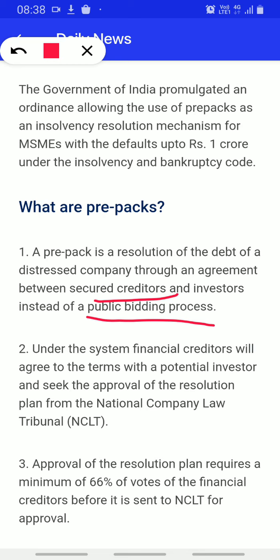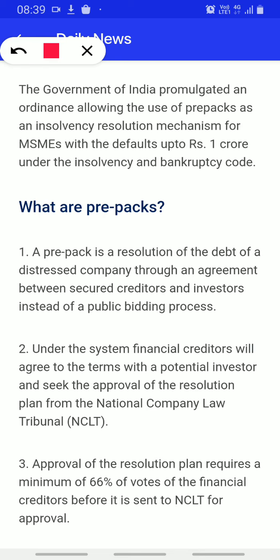So again, a prepack is a resolution of a debt of a distressed company through an agreement between secured creditors and investors. We can negotiate with them to have a certain time limit, and we can also redesign our loan. In a similar way they can have prepacks. We are not going for a public bidding process, we are not going for any outsider resolution. Internally we are doing such things.